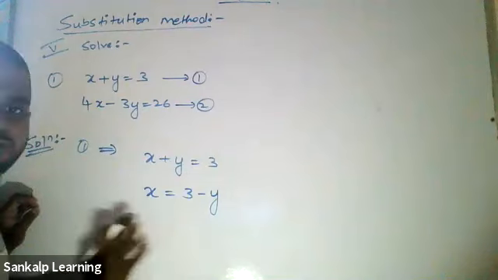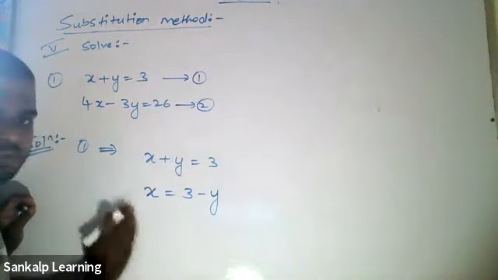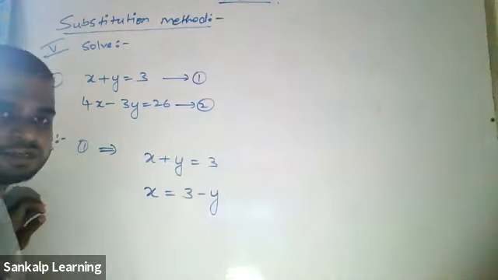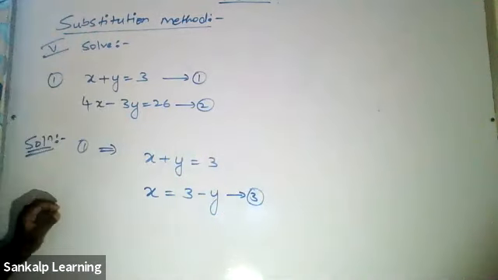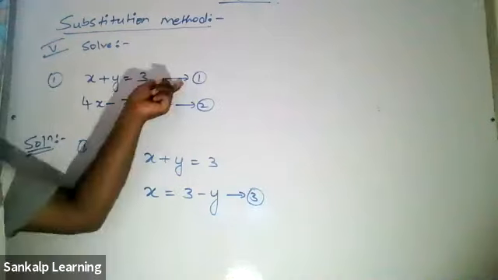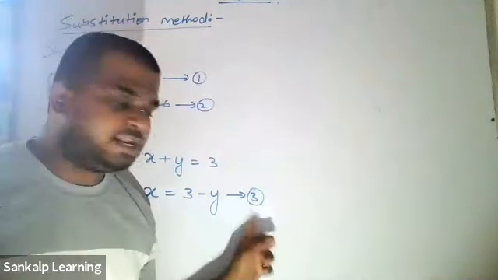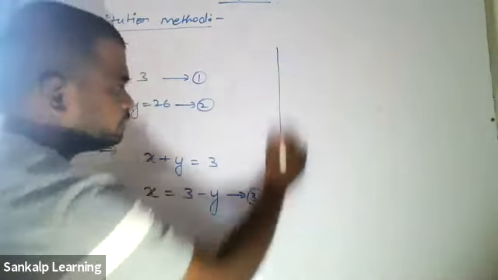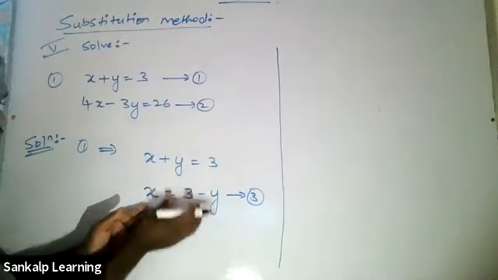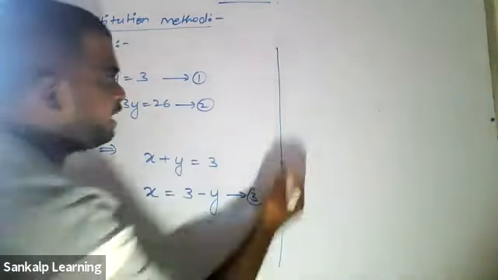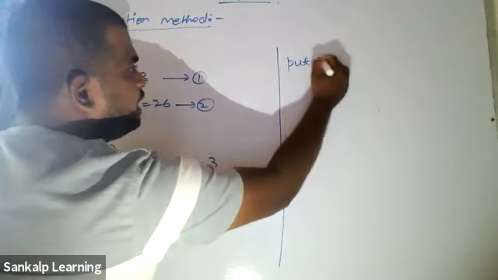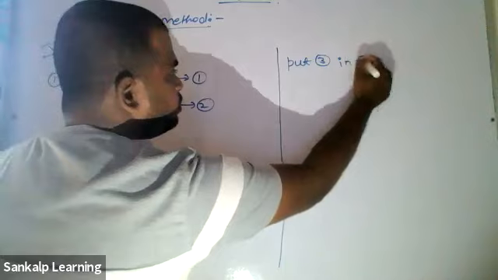This is called solving for x. Only my x should be on one side, and the rest of the thing should be on the other side. Take it as equation 3. Now you got this x using equation 1, so put this in equation 2. I got this from this, so put it back in the second one. Don't put it back in the same one, you will end up with nothing. So put equation 3 in equation 2.